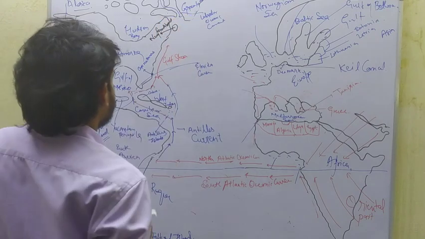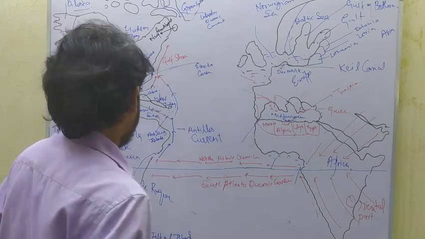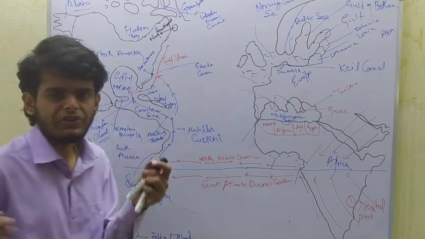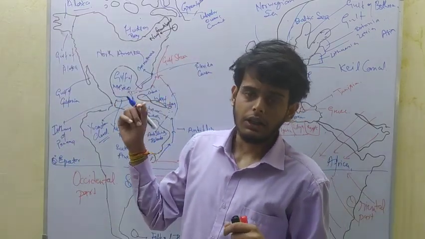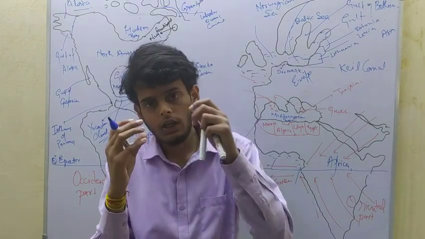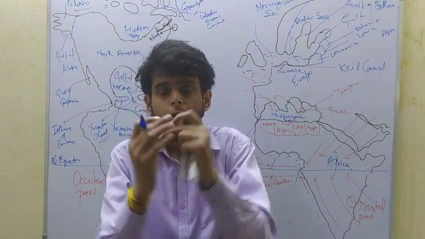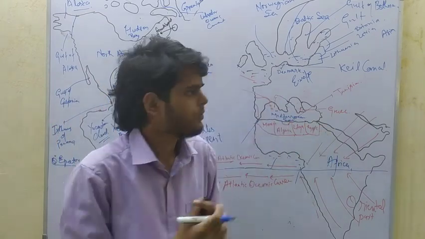So Gulf Stream and Labrador Current meet at Newfoundland. And since Gulf Stream is a warm current and the Labrador Oceanic Current is a very cold current, when a warm current and a cold current meet, then a huge amount of fog is produced.